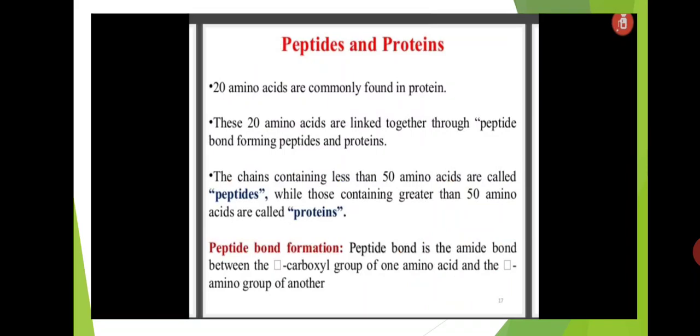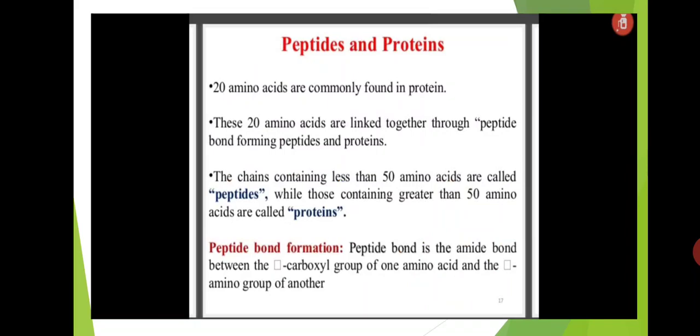Peptides and proteins. Generally, in the formation of proteins, 20 amino acids will participate. These 20 amino acids are linked together and form peptide bonds. Those are called peptides and proteins. If the chain contains fewer than 50 amino acids, then that is called a peptide. If the chain contains more than 50 amino acids, then that is called a protein.